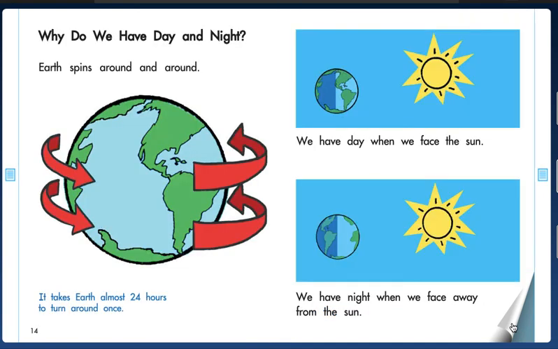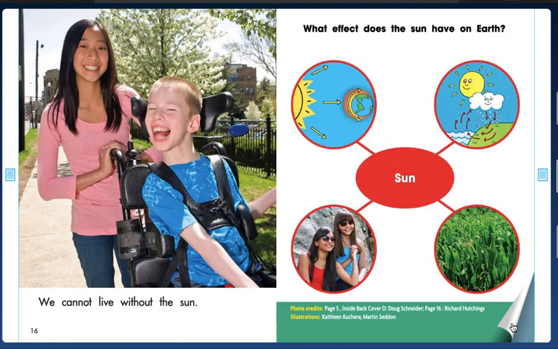Why do we have day and night? Earth spins around and around. Boys and girls, I'm going to pause right there. Do you guys remember what that's called? Orbiting. It takes Earth almost 24 hours to turn around once. We have day when we face the sun. We have night when we face away from the sun. We cannot live without the sun.